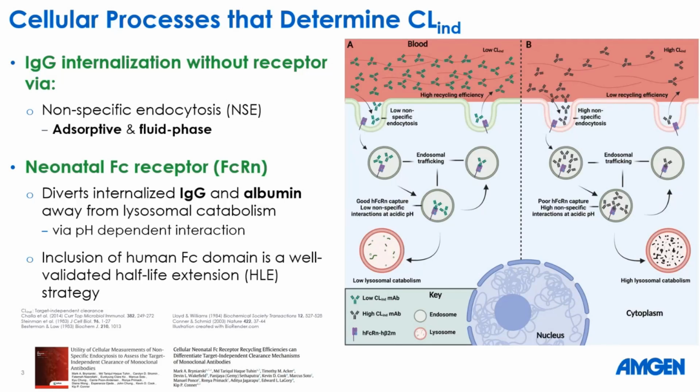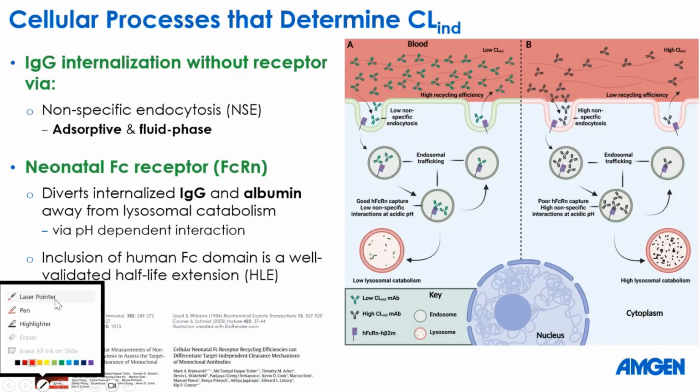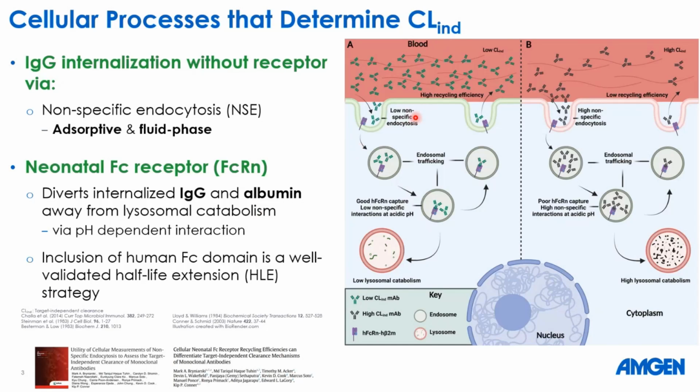There are two examples in this figure with a low target-independent clearance mAb and a high target-independent clearance mAb. For a low target-independent clearance mAb, initially there will be low non-specific endocytosis, and when the mAb is internalized, there will be low non-specific interactions at acidic pH and good human FcRn capture. It will result in low lysosomal catabolism and high recycling efficiency.